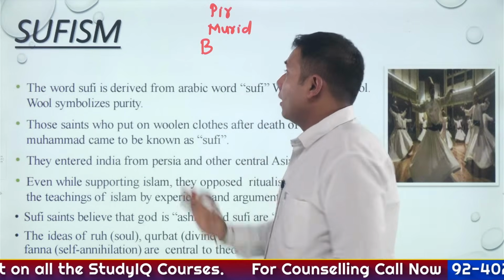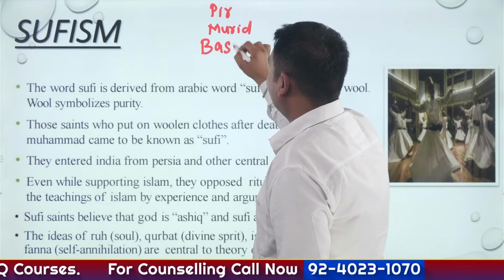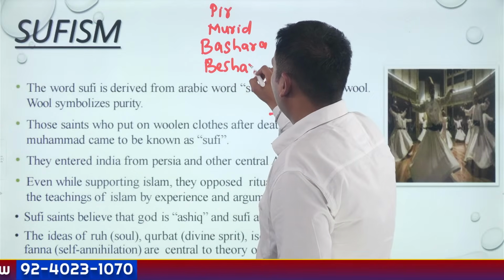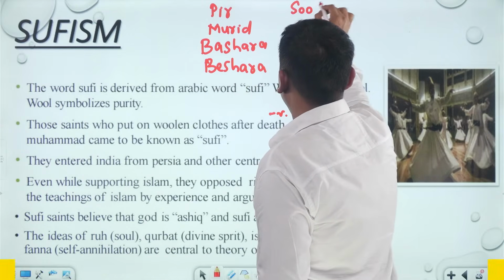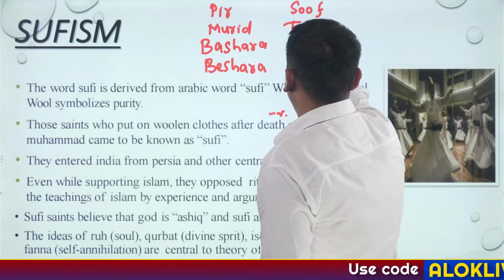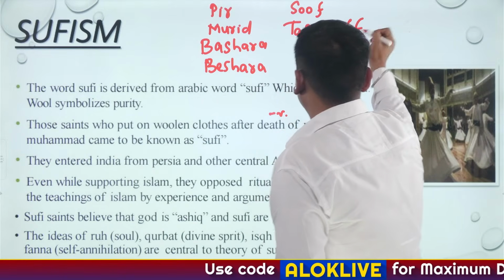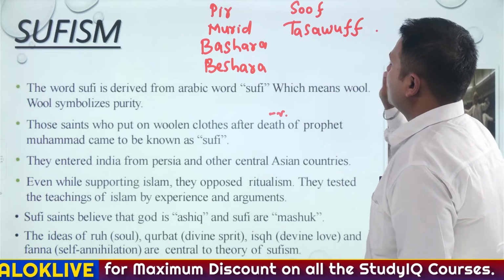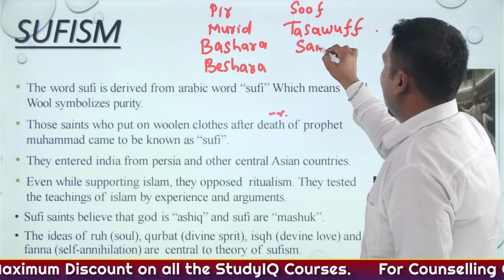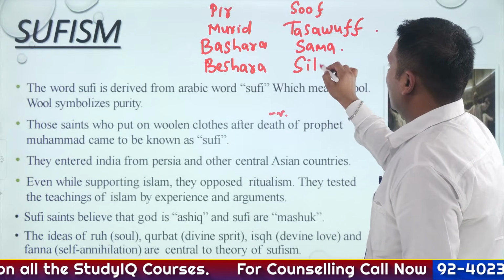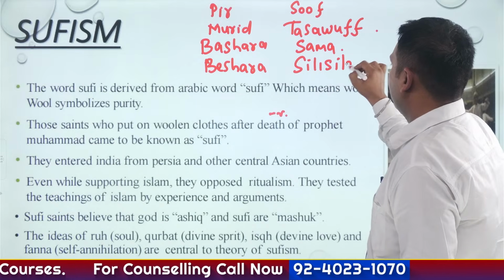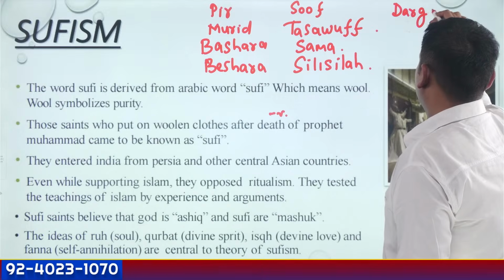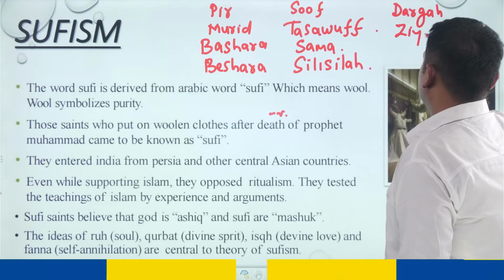Directly. Peer, Murid, Bashara, Beshara, Suf, Tasawwuf. Peer, Murid, Bashara, Beshara. Okay. Suf, Tasawwuf. Sama, silsilah, dargah, ziyarat.